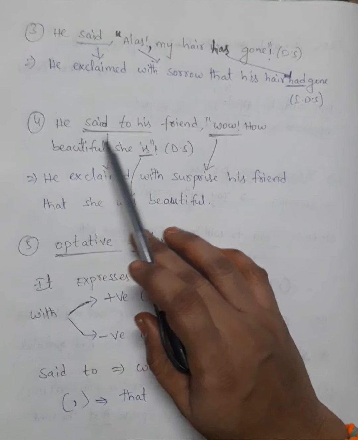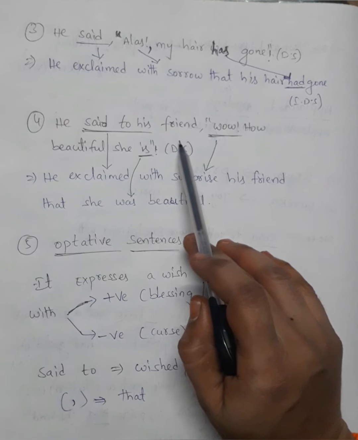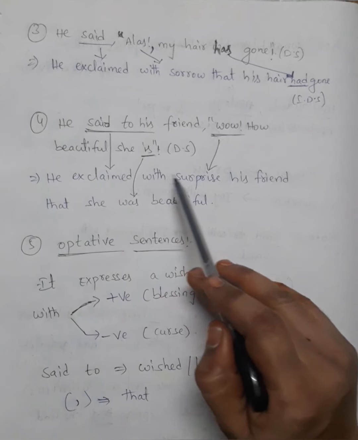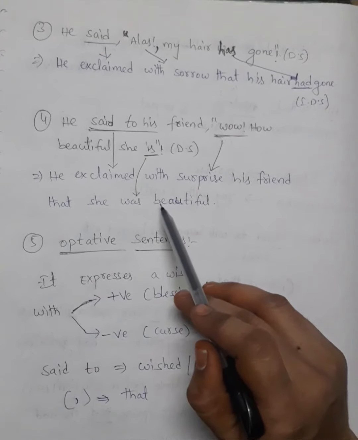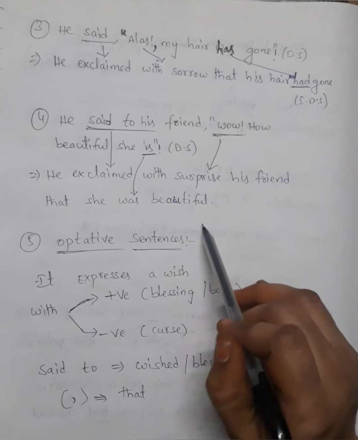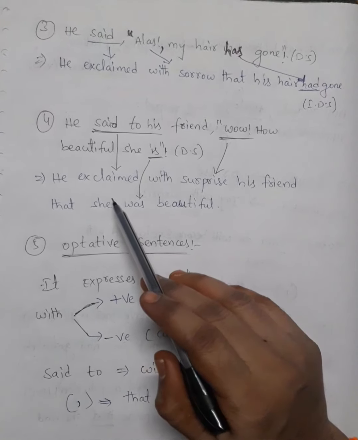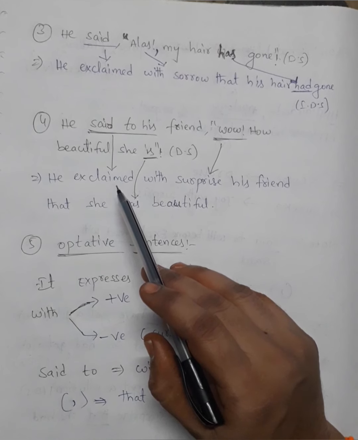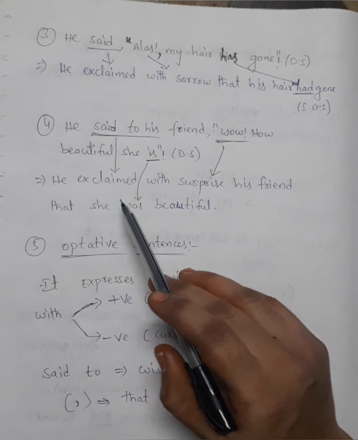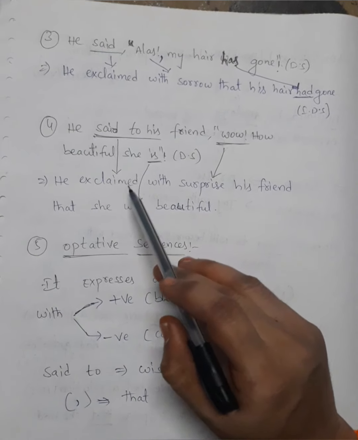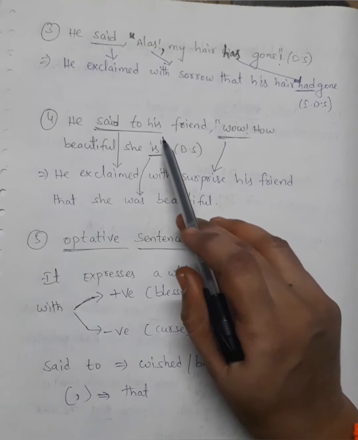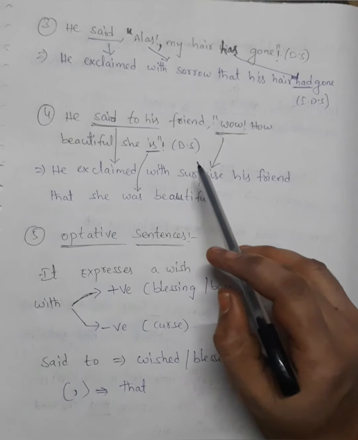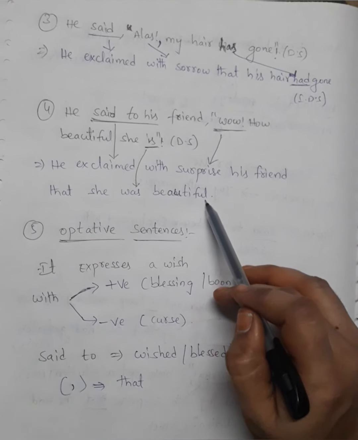Then next example, he said to his friend, wow, how beautiful she is. It's a direct speech. He exclaimed with surprise to his friend that she was beautiful. It's an indirect speech. Said to becomes exclaimed with his friend. Wow means with surprise. Then with his friend that she was beautiful.